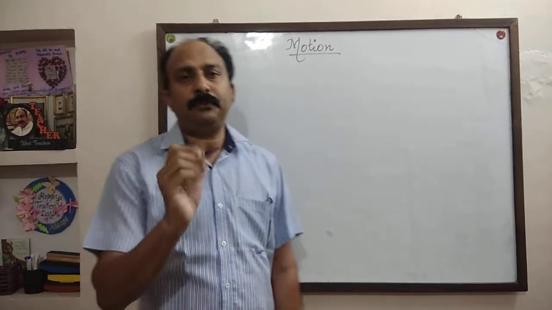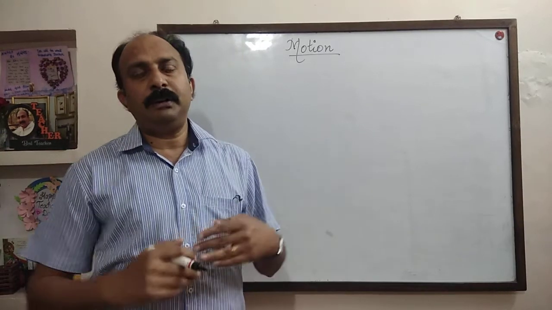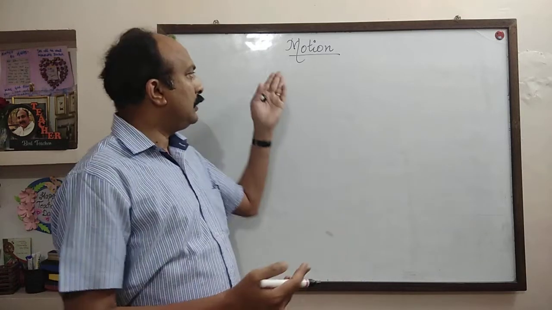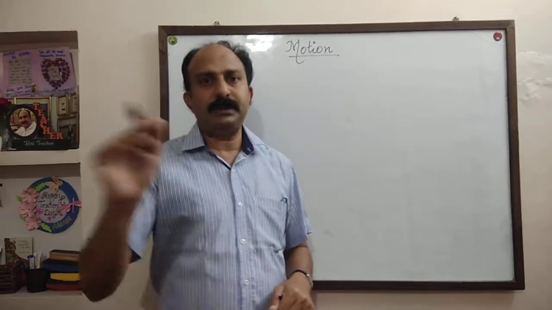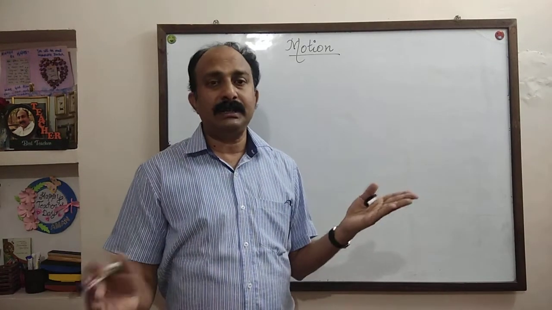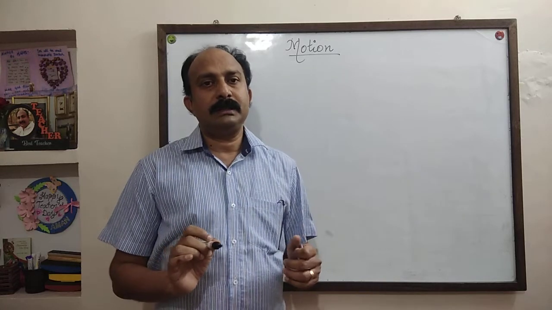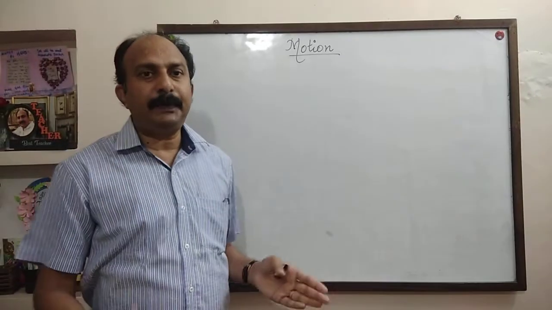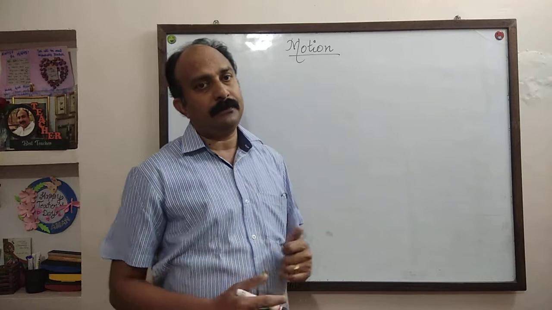Graphical representation of motion means, so far we have discussed different types of motion: uniform motion, non-uniform motion, uniform acceleration, non-uniform acceleration, constant velocity, retardation, etc.